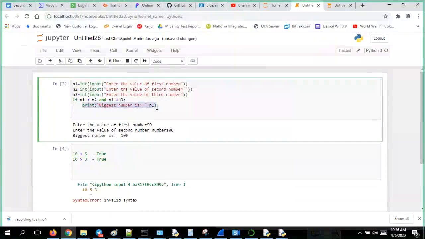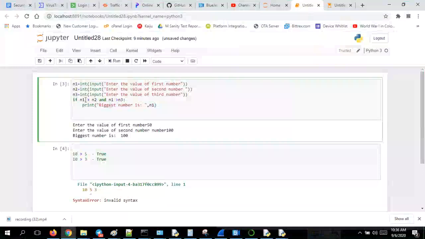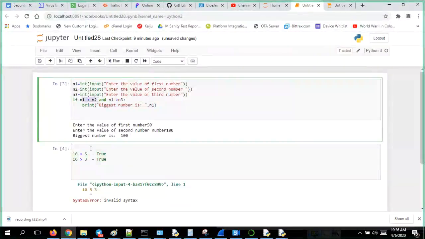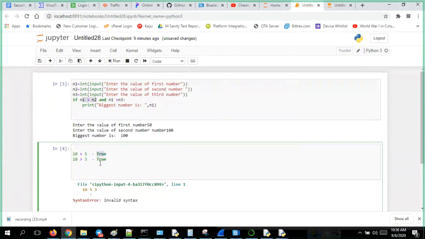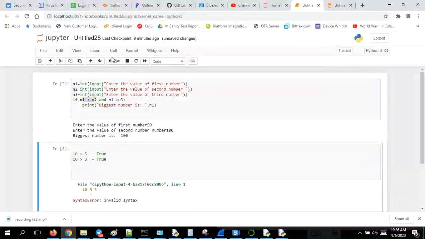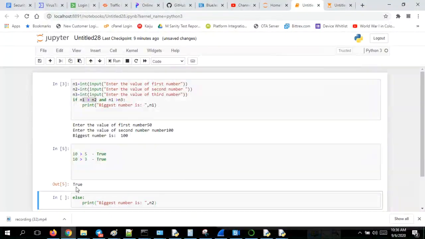First point I want you to know. Okay, fantastic. If this condition turns out to be true, because ultimately when you run any such program, it will return true only.